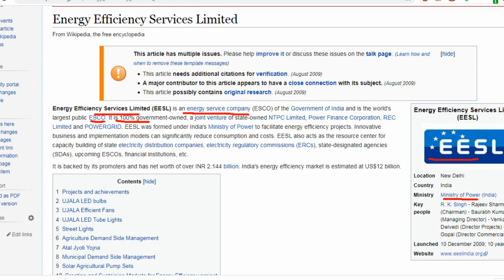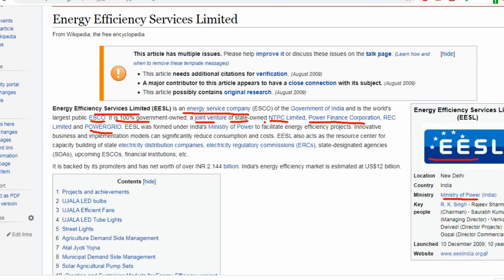So which companies of the government are participating here to create EESL? It is a joint venture, and you have to remember that, because this is very much in news. This is all related to your renewable energy and energy conservation. EESL under the Ministry of Power is the world's biggest energy service company under the public sector. It is owned by other companies: NTPC Limited, Power Finance Corporation, REC Limited, and also Power Grid.